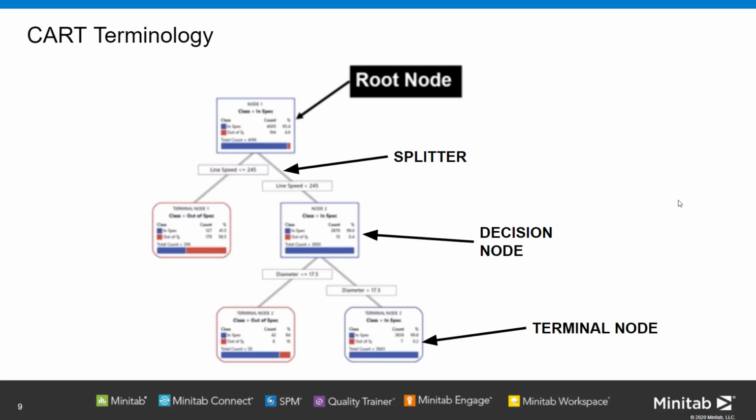Now, this is the CART terminology which we discussed in our previous webinar also. There is a root node, then there is a splitter, a decision node, and a terminal node.